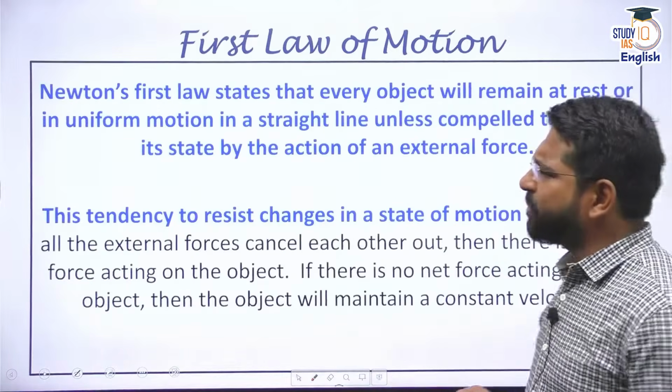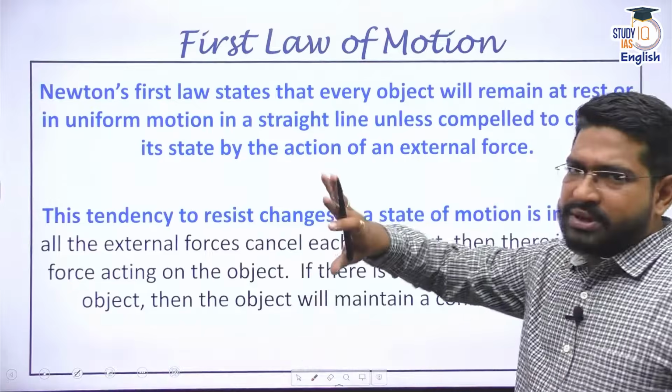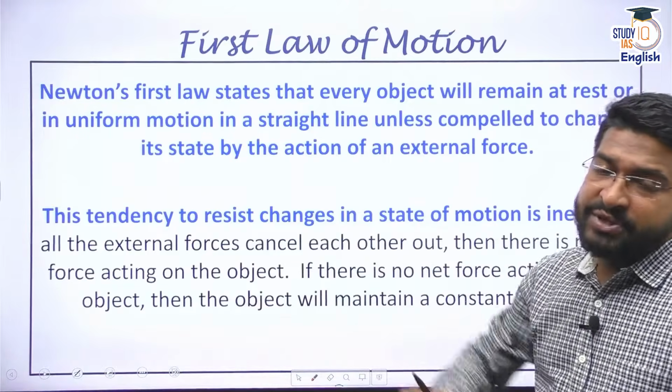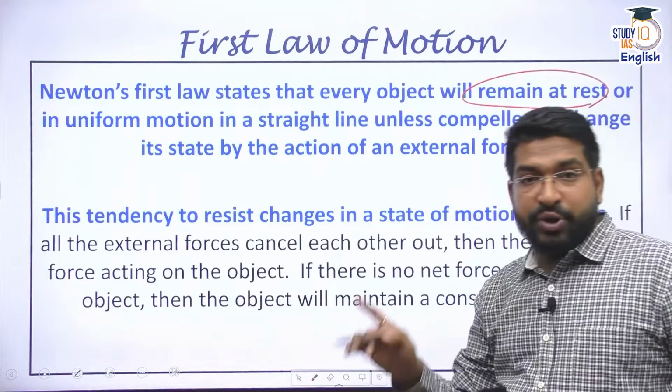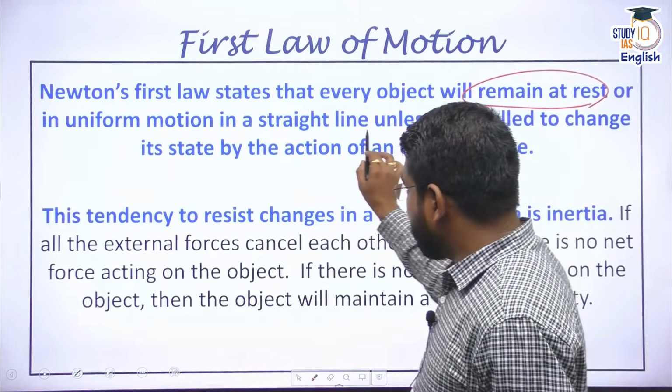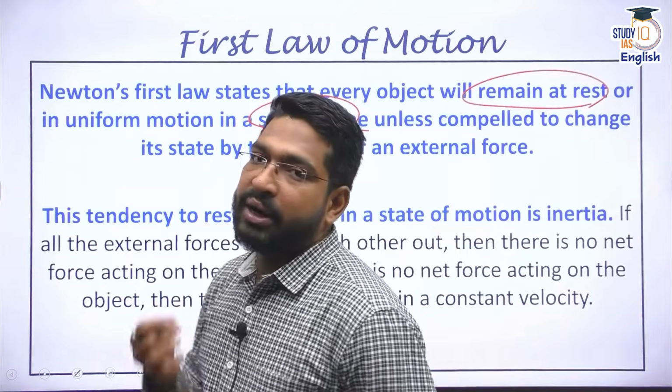So let's try to understand each law more thoroughly. As I told you, the first law states that every body, every object, tends to remain at rest, or tends to remain in uniform motion along a straight line, unless some unbalanced force is acting on it.